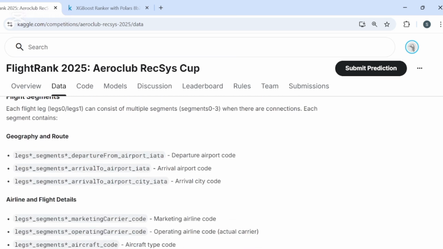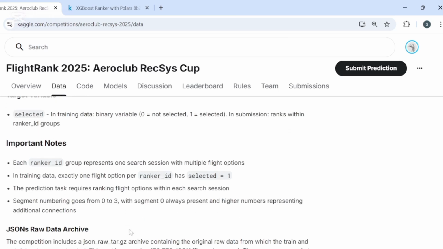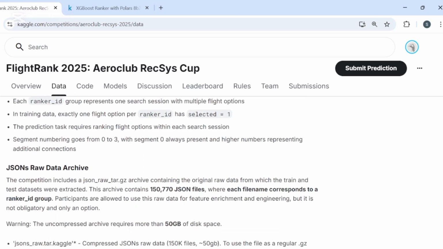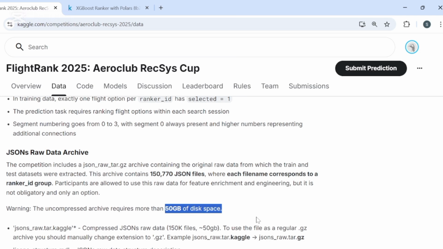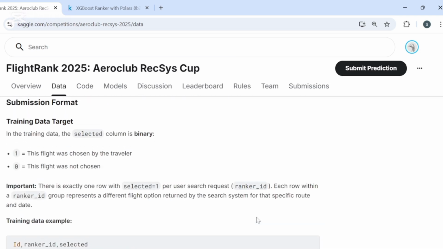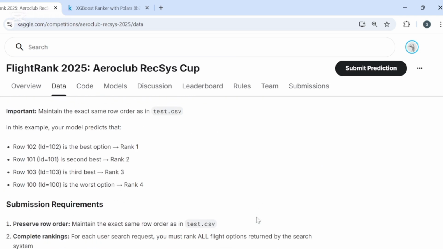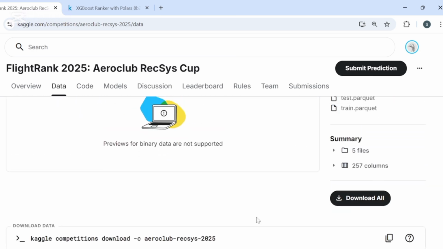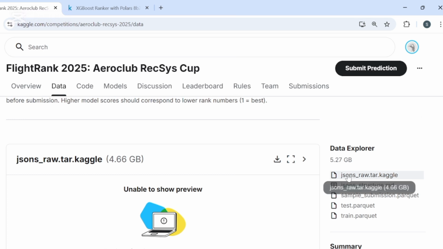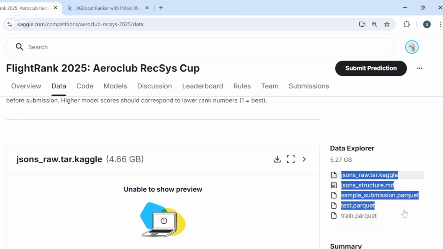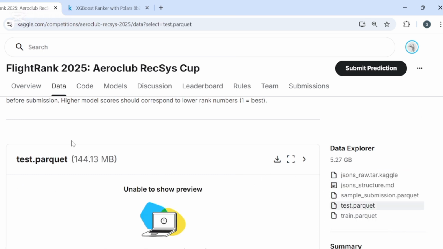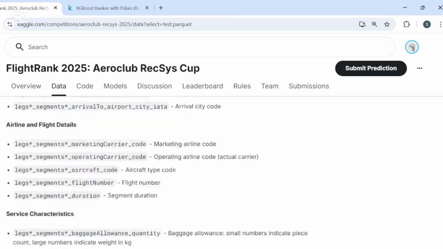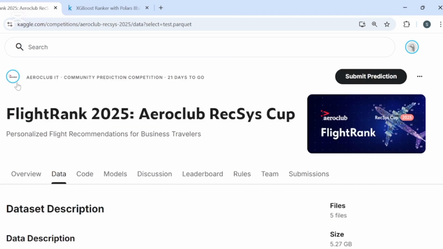But here is the tricky part: the dataset is so huge you cannot just load it into memory on a regular machine. If you try, your notebook will crash before you even get started. That's why for my project I had to make sure to start the session in a high-memory environment like a Kaggle TPU or high-RAM runtime. That gave me the breathing room to explore and process the data without anything breaking down. Alright, with that strategy in mind, let's jump into the code and see how it's implemented.